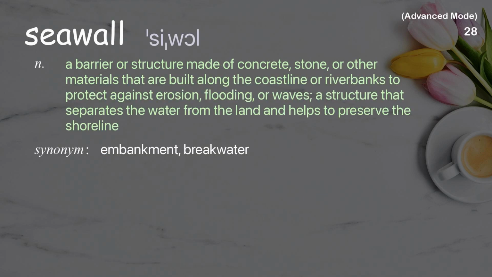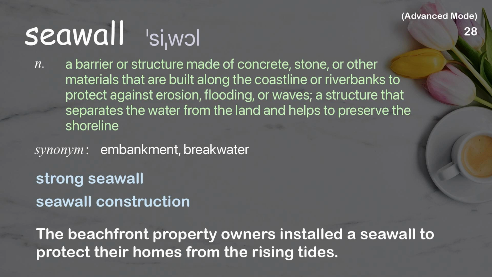Seawall. A barrier or structure made of concrete, stone, or other materials that are built along the coastline or riverbanks to protect against erosion, flooding, or waves. A structure that separates the water from the land and helps to preserve the shoreline. Examples: strong seawall, seawall construction. The beachfront property owners installed a seawall to protect their homes from the rising tides.